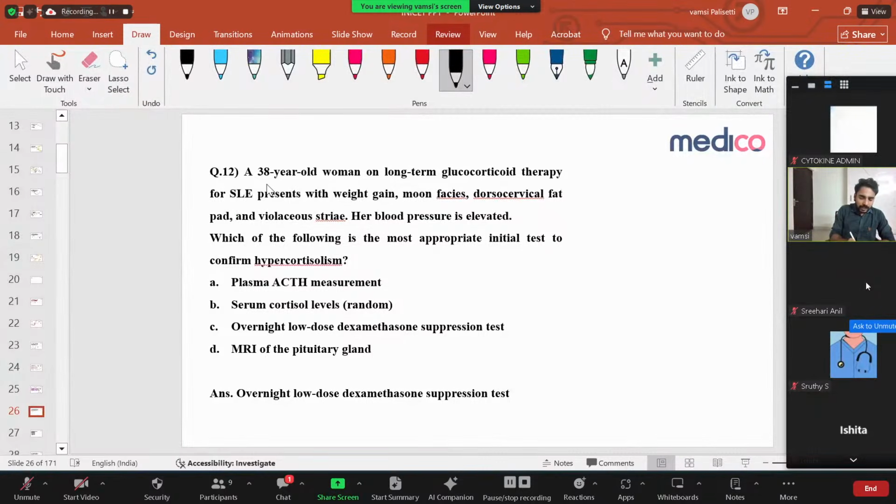So, a 38-year-old woman on long-term glucocorticoid therapy. Already the patient is on long-term steroid therapy, so there is a clue. She presents with weight gain, moon facies, a dorsocervical fat pad and violaceous striae. So do you know what the question is talking about? Yes, it's about Cushing syndrome.